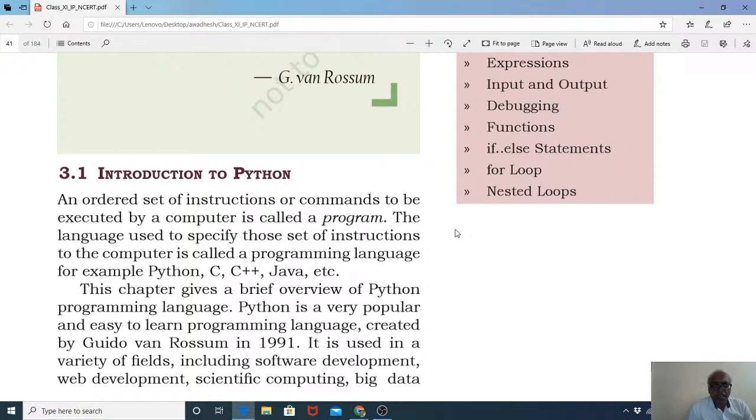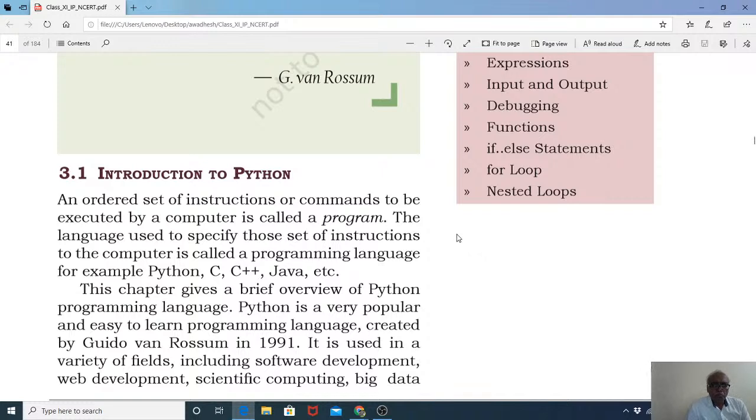And the languages are all different types like C, C++, and Python. We have a large number of languages. But in your syllabus, we have to learn Python. It's an interpreted language. I will tell you what is the difference between interpreted language and other languages. Clear?